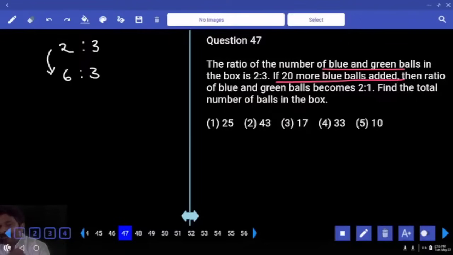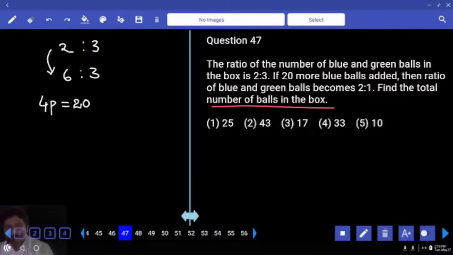Initially it was 2:3. So now green color balls are constant, same. Blue increased by how many parts? And because of 20 balls only, we can say 4 parts is equal to 20. Now the question is to identify the number of balls in the box. How many balls are there in terms of parts? 5 parts is equal to how much? 4 times what is 20? 5 times, so 25.